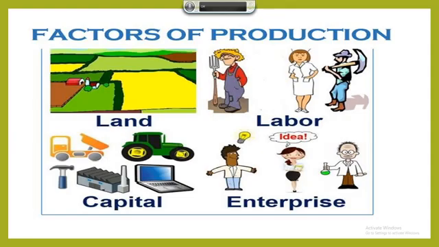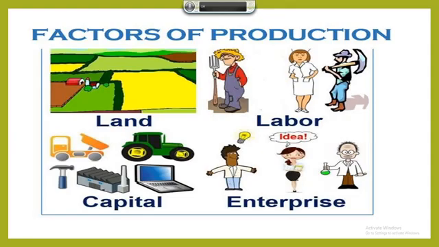The third important factor of production is physical capital. So, students, in the production process, a variety of inputs are required at every stage of production. At different stages of production, different varieties of inputs are required.